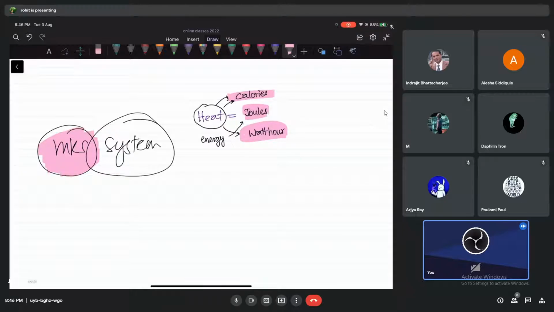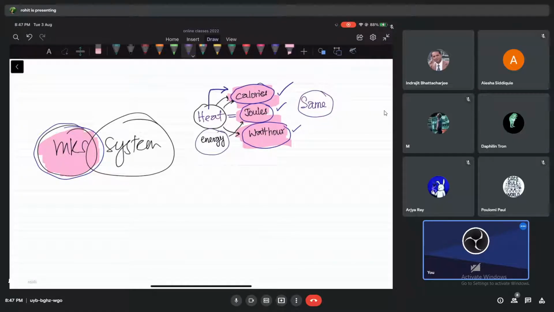But if I am following the MKS system, or let's say other systems, if I ask you to calculate heat in thermodynamics, you are going to give me the answer in what? Calories. And then if I ask you in motion, you are going to give me the answer in what? Joules. And if I bring a chapter of electricity and then I calculate the energy, you are going to give me the answer in? But do you understand? All of them are different or they are the same quantities? All are the same. All of them are units of what?